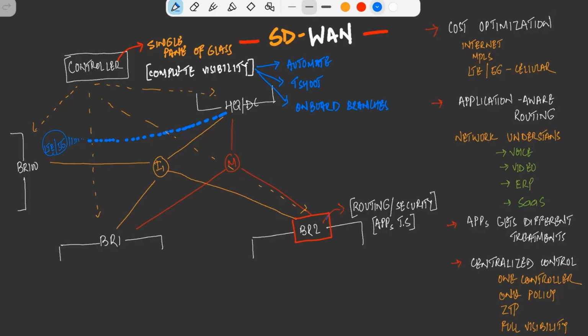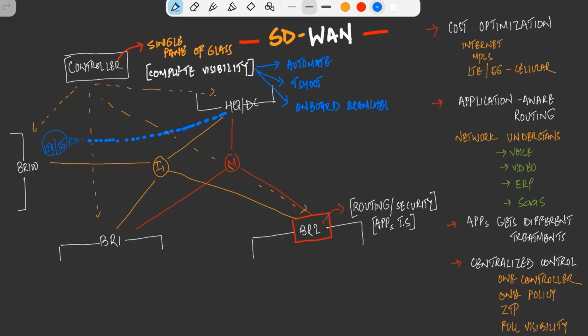So having a controller as a centrally managed device will help us to have central visibility, a single pane of glass which provides everything from a controller perspective. From a branch perspective, the branch is doing routing, right? The branch is capable of doing security. So it will provide you end-to-end security as well. As good as your Palo Alto or Checkpoint or FortiGate firewalls, the branch itself will have all the capabilities.